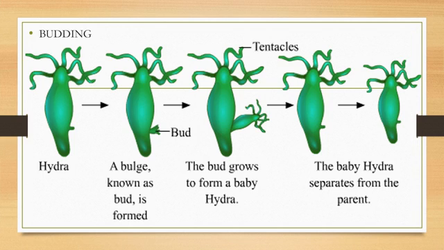Next one is budding. Organisms such as Hydra use regenerative cells for reproduction. In the process of budding in Hydra, a bud develops as an outgrowth due to repeated cell division at one specific site. This bud develops into a tiny individual and when fully mature, detaches from the parent body and becomes a new individual.